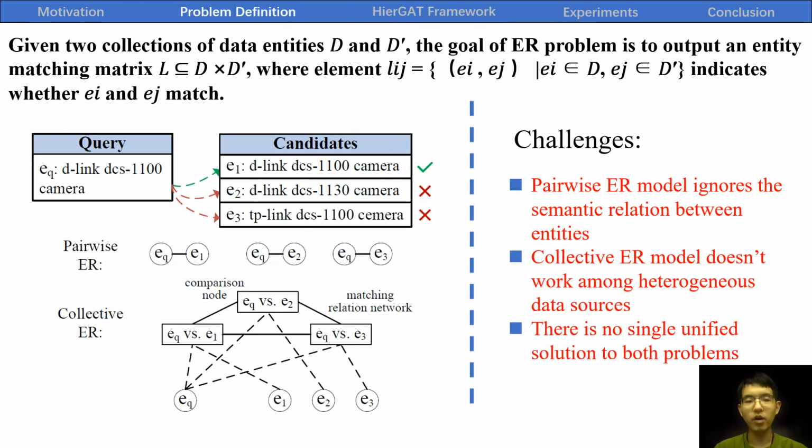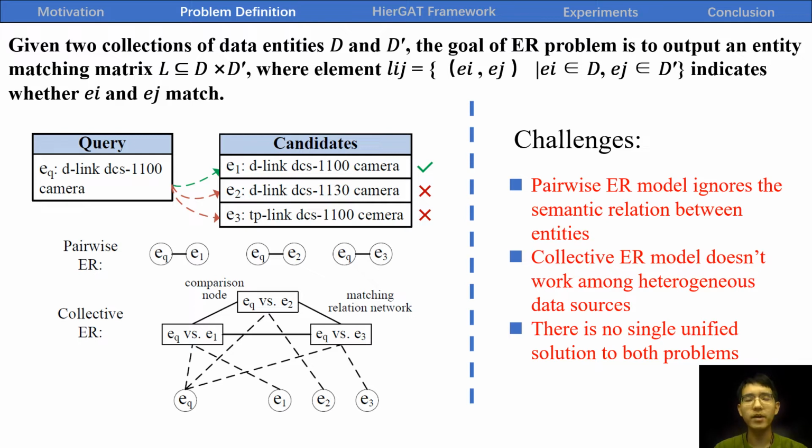The formal definition of the ER problem is now given. To solve this problem, a straightforward way is to take a query entity from D and then compare it with other candidate entities in D dot. Most of the existing methods treat those pairs independently, which is referred to as pairwise ER. We also consider collective ER, in which a query entity has many connected entities, as the entities contained in the same document are often semantically related. Collective ER models jointly determine matching for related pairs.